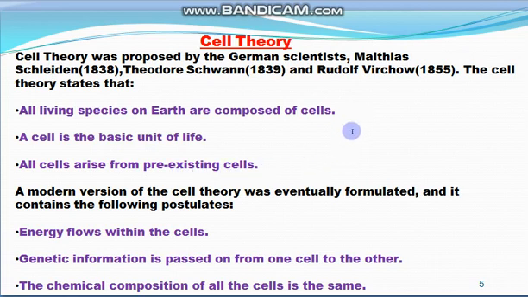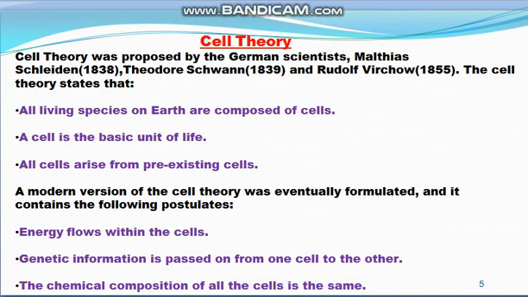So these are the three postulates of the cell theory: living things are made up of cells, the cell is the basic unit of life, and all cells arise from pre-existing cells. This was the basic cell theory. Now a modern version of cell theory has been formulated, according to which energy flows within the cell, genetic information is passed on from one cell to the other, and the chemical composition of all the cells is the same.